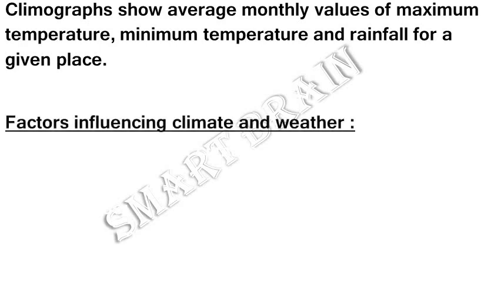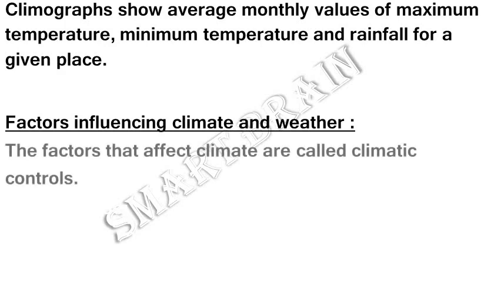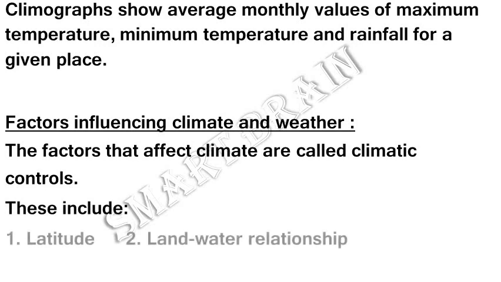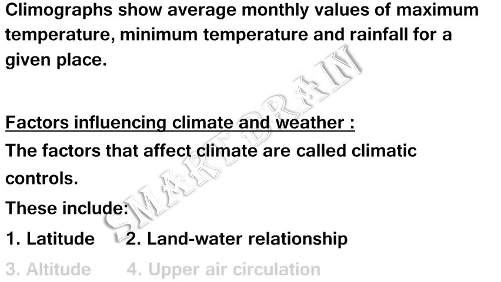Factors influencing climate and weather. The factors that affect climate are called climatic controls. These include latitude, land water relationship, altitude, upper air circulation.